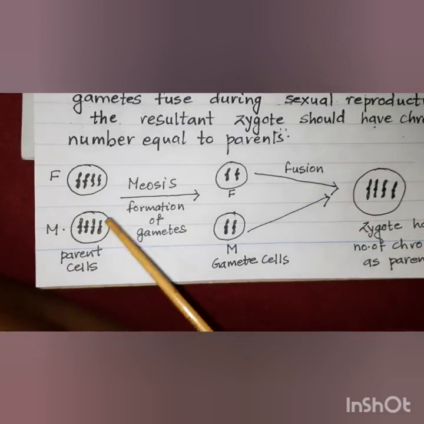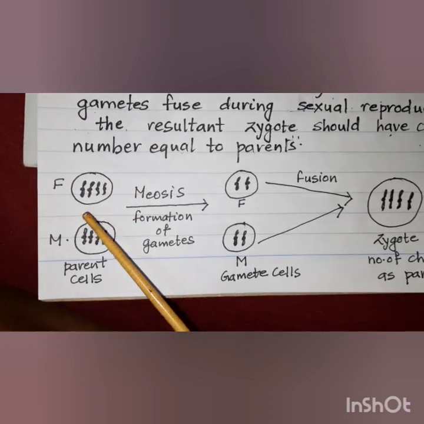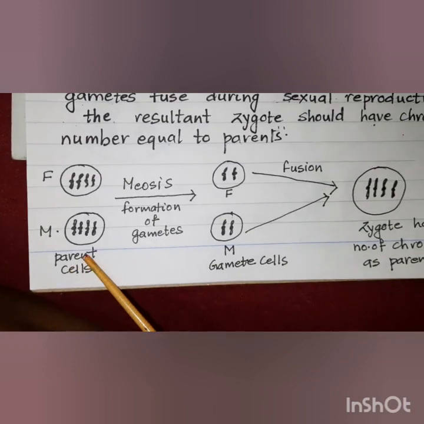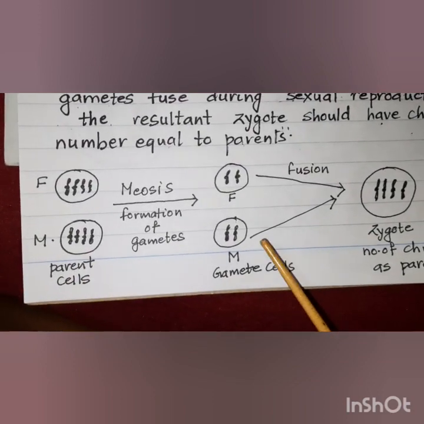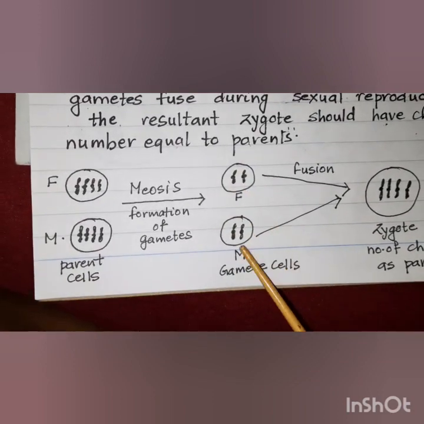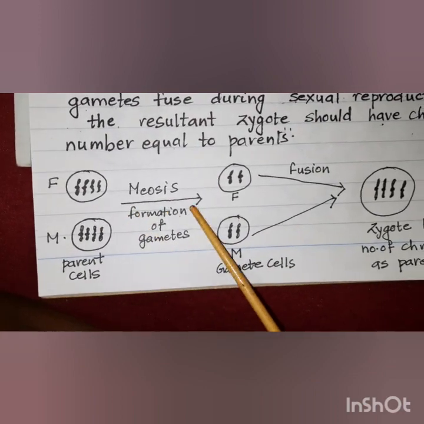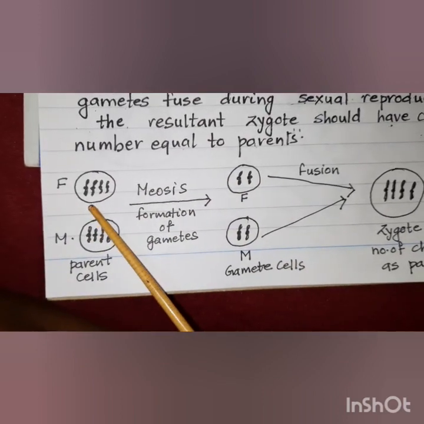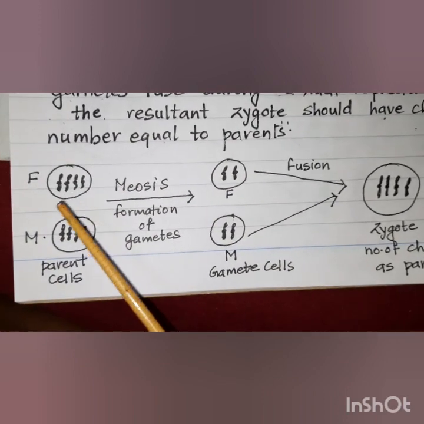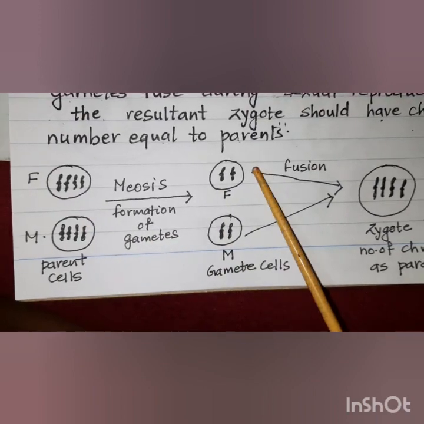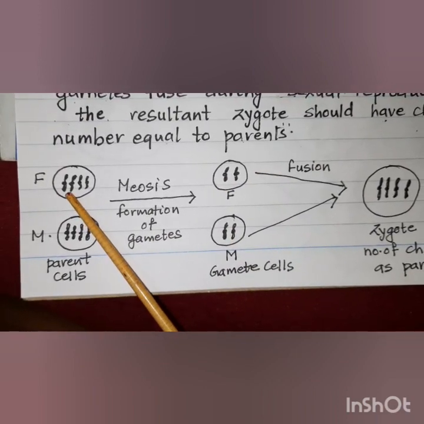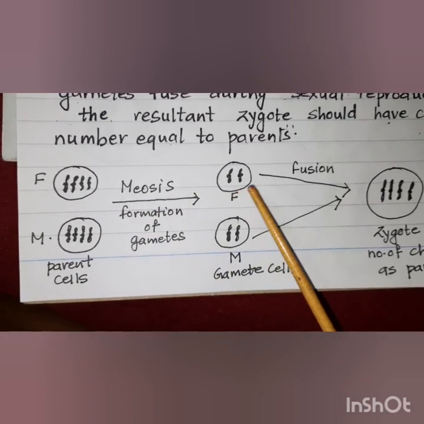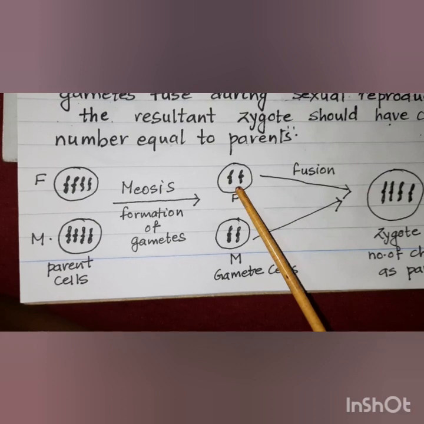So now here, suppose this is the father's reproductive cell which will produce the gamete, which is the sperm, and this is the mother's cell which will produce the egg. This is the sperm and this is the egg. So when meiosis happens, the number of chromosomes becomes half. Like here I have taken 4 chromosomes for simplicity. The father's cell which will form the sperm initially has 4 chromosomes. After meiosis happens and when the sperms are produced, the sperm cell gets only 2.